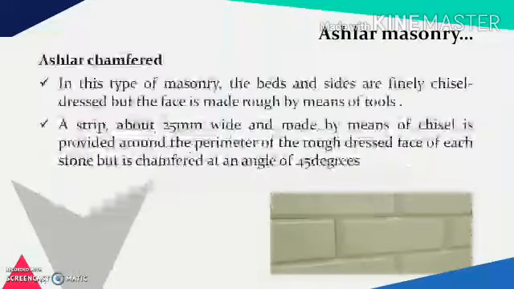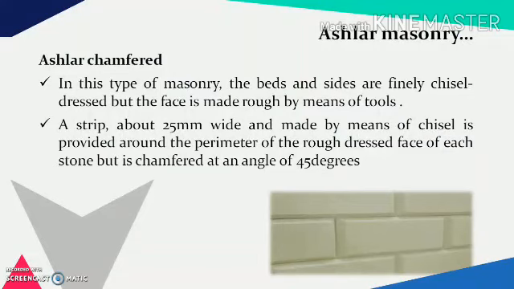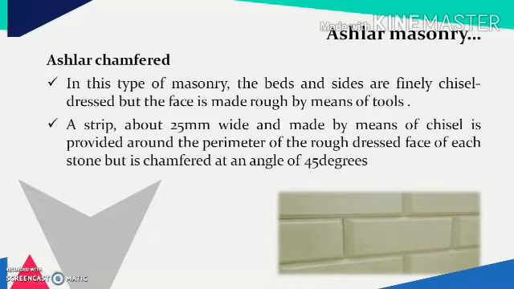Next is the ashlar chamfered. In this type of masonry, the beds and sides are finely chiseled, but the face is made rough by means of certain tool. A strip about 25 mm wide and made by means of chisel is provided around the perimeter of rough dressed face of each stone, but it is chamfered at an angle of 45 degrees. This gives a very good appearance as shown in the figure.